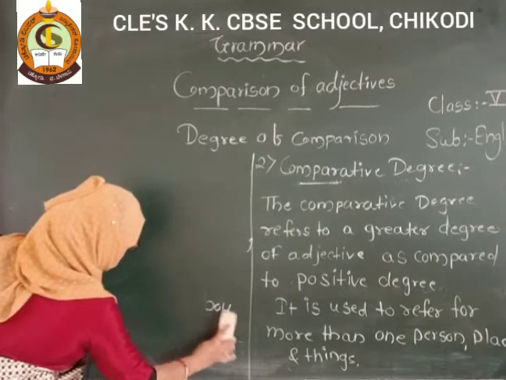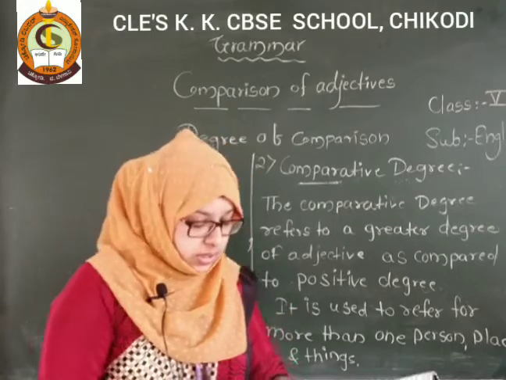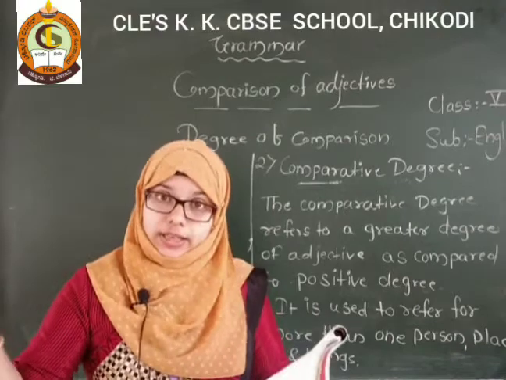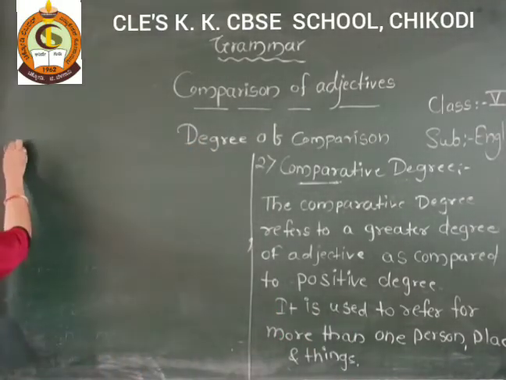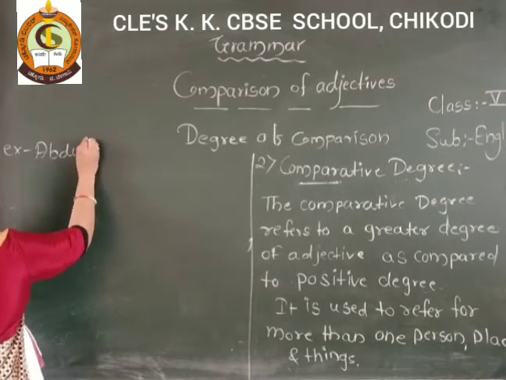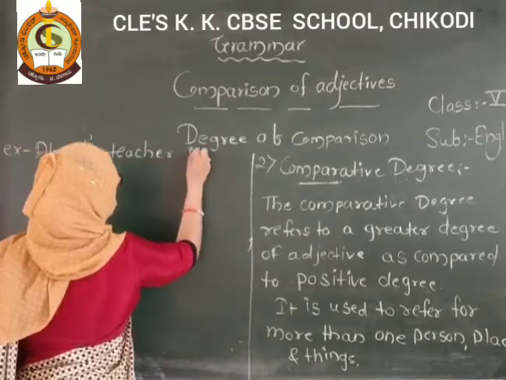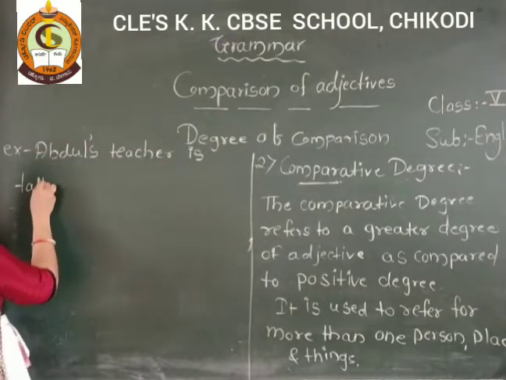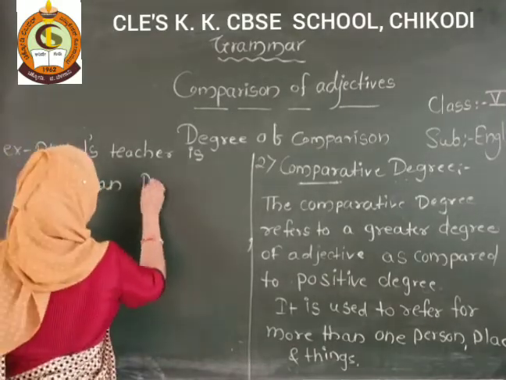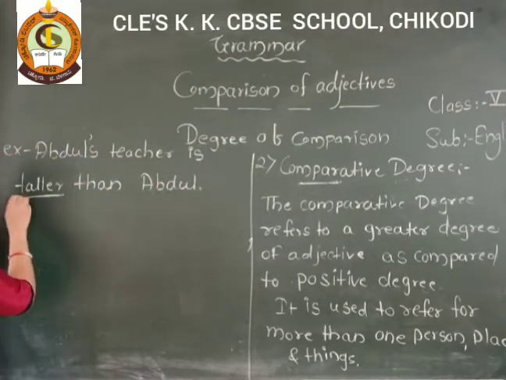Now here in the first, positive degree, what did we write? Abdul is a tall boy. Yes. Now in the comparative degree, we have to write that Abdul's teacher is taller than Abdul. Here, example: Abdul's teacher is taller than Abdul. Yes or no? See here what we did, taller than Abdul.